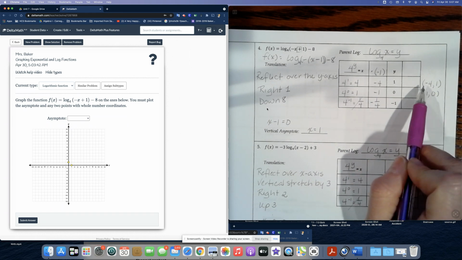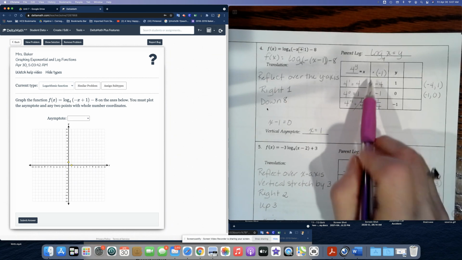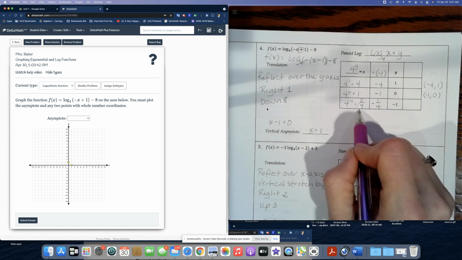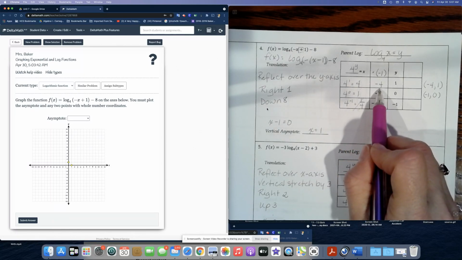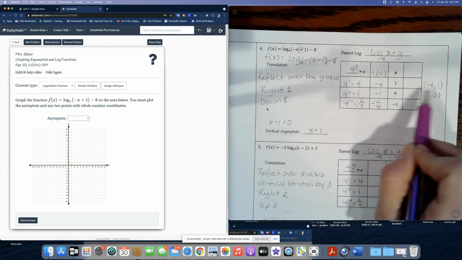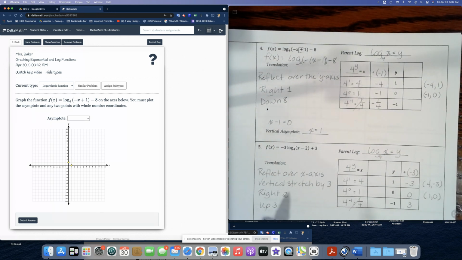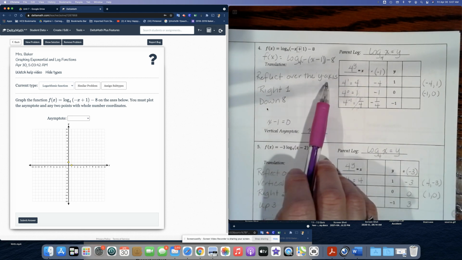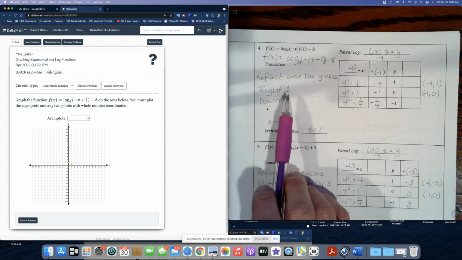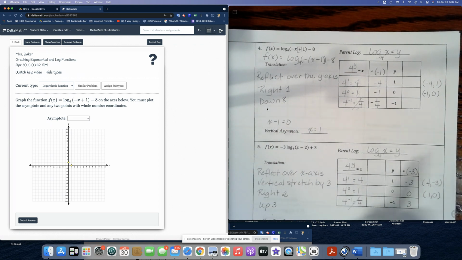So let's write down the points for all the others. I'm going to this x column. I don't need to go to this column, and in fact you might want to draw a dashed line through it just so you don't get confused. The points that we're going to graph are negative 4, 1, and negative 1, 0. And again, let's not forget these values represent a reflection over the y-axis for this graph. We'll still have to move each of those points to the right 1 and down 8. Okay, so let's try this.